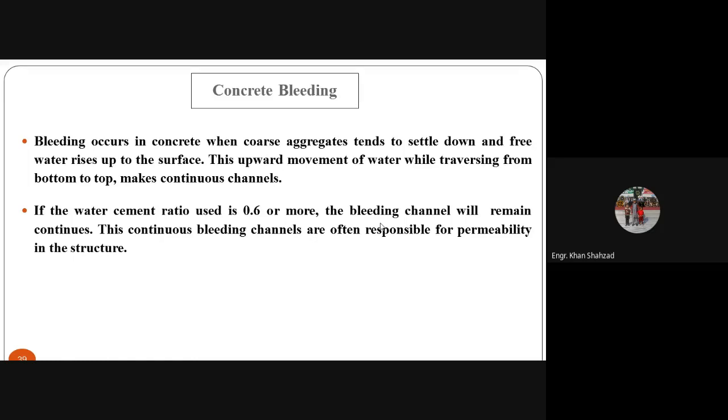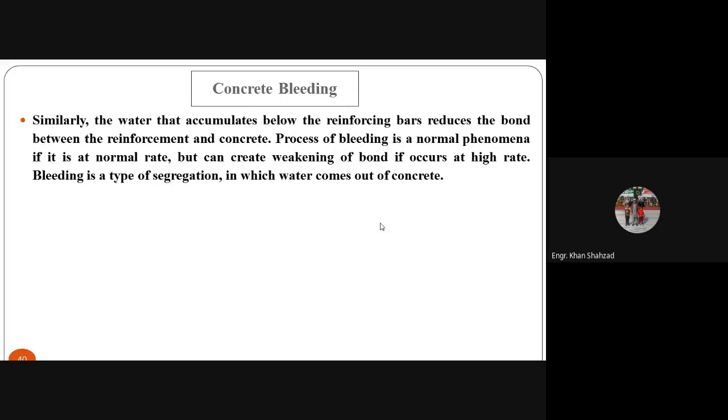If the water cement ratio used is 0.6 or more, the bleeding channels will remain continuous. These continuous bleeding channels are often responsible for permeability in the structure. It increases the ability of the concrete to allow water to pass through it. Similarly, the water that accumulates below the reinforcing bar reduces the bond between the reinforcement and concrete. The process of bleeding is a normal phenomenon if it is at a normal rate, but can cause weakening of the bond if it occurs at a high rate.